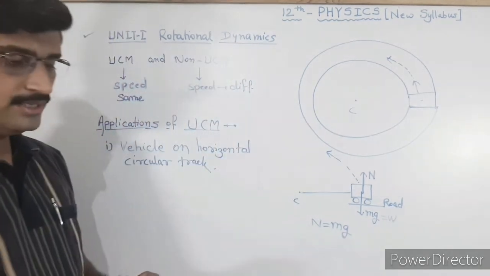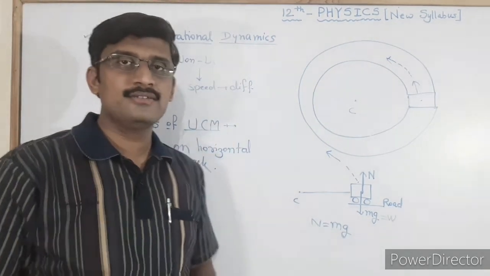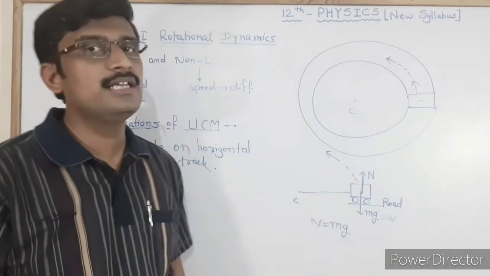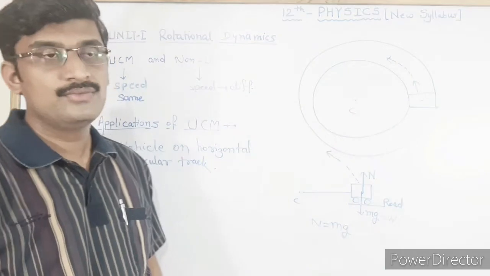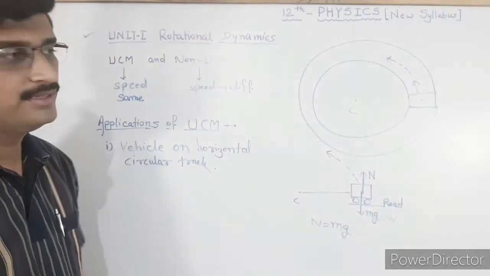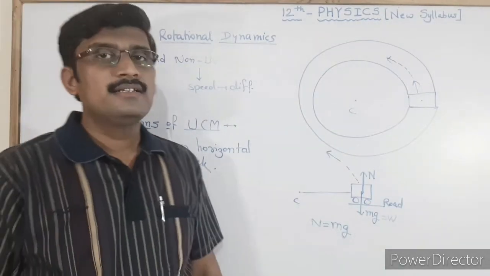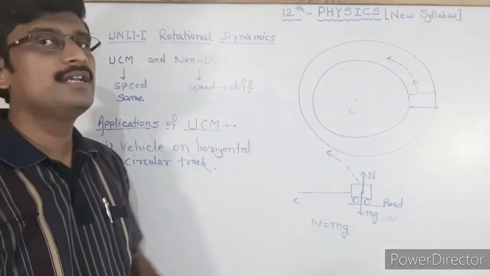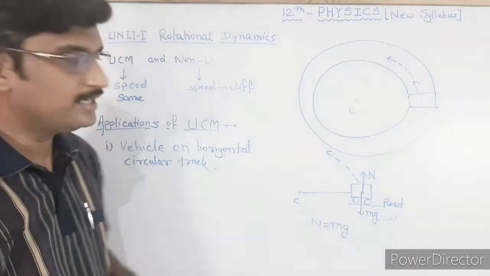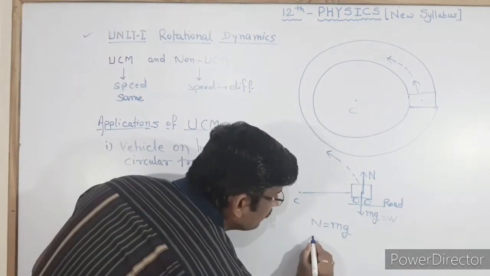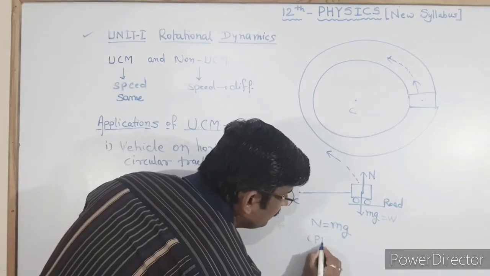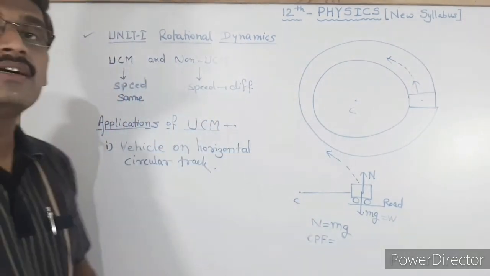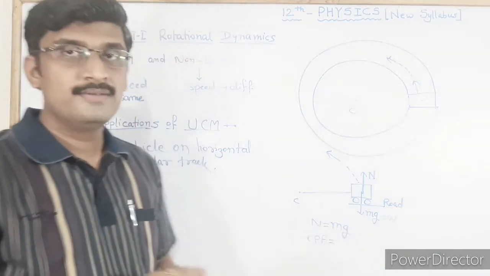Here also there is one more force which is acting. We know that if any vehicle is performing a circular motion, then there will be some force required for circular motion. What type of force is that? We have seen in the last lecture that it is the centripetal force, CPF. And that centripetal force required for the circular motion of the vehicle is provided by...